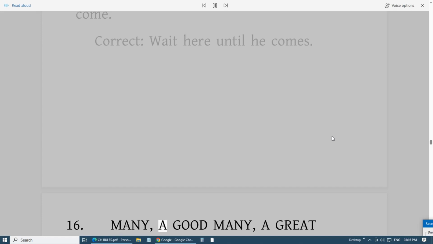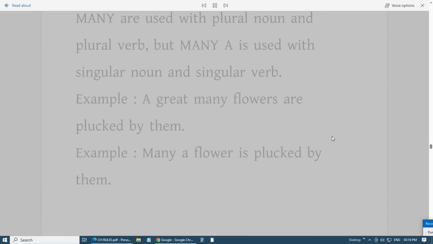16. Many, a good many, a great many are used with plural noun and plural verb, but many a is used with singular noun and singular verb. Example, a great many flowers are plucked by them. Example, many a flower is plucked by them.